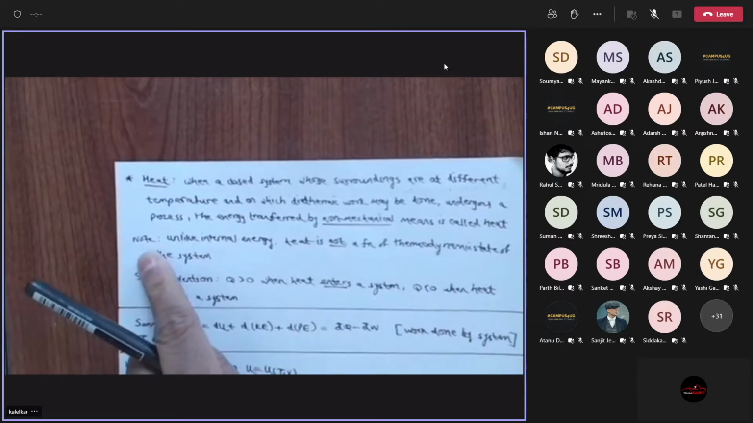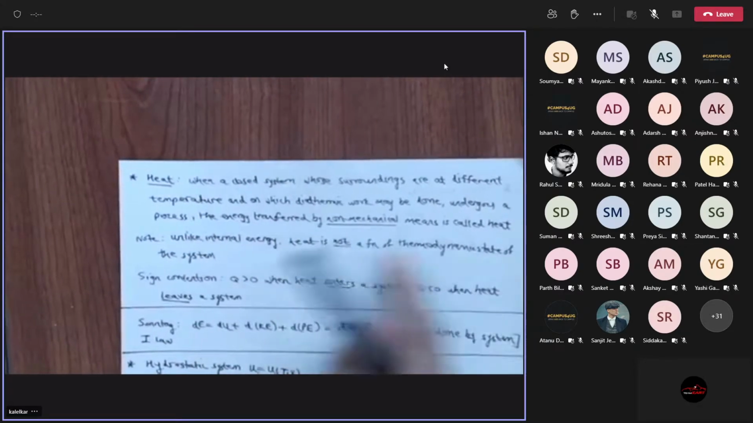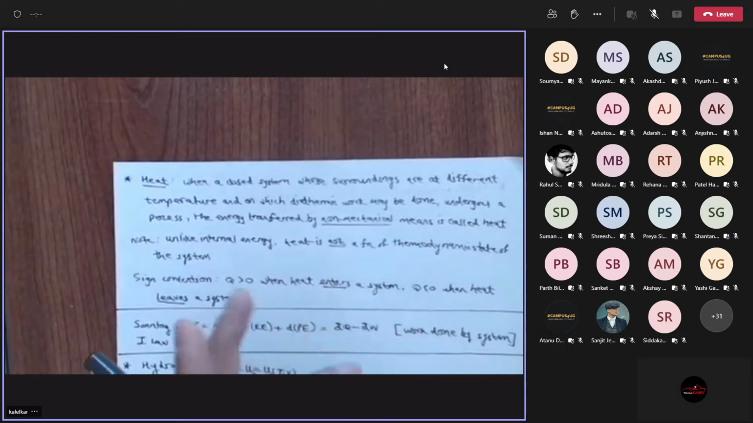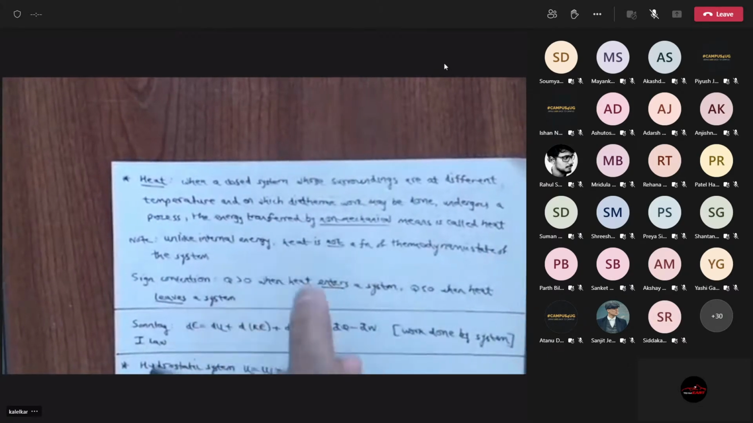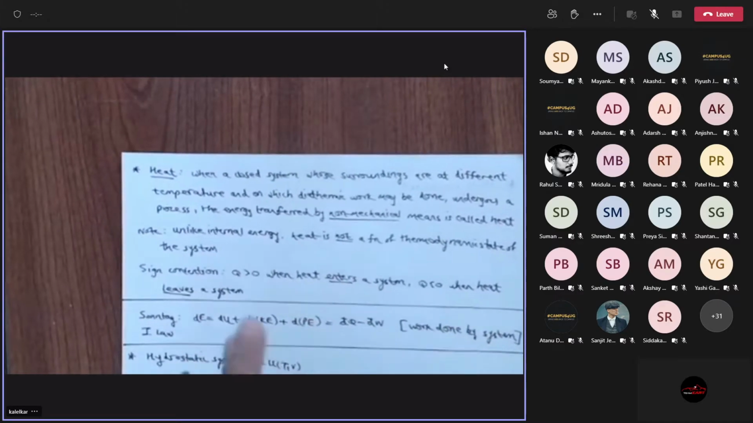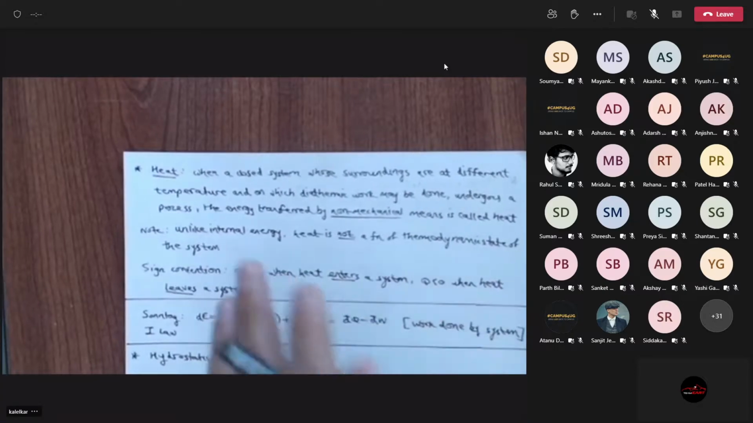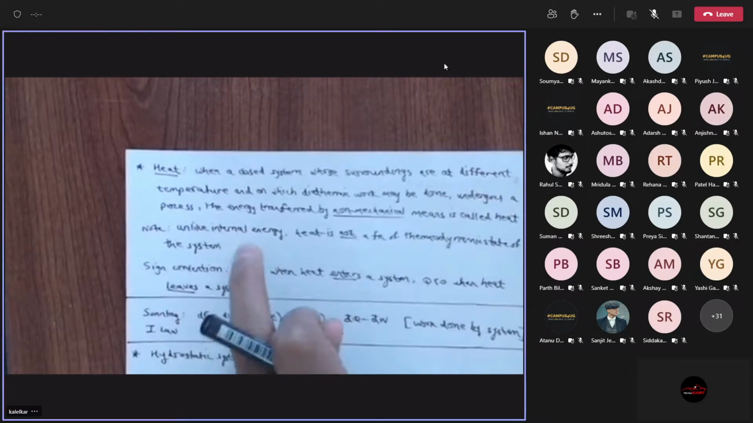Okay. Now, note that unlike internal energy, heat is not a function of thermodynamic state of the system. Okay, you cannot write heat as a function of P and V because heat is basically energy in transit. It is not a property of the system. It is a property of, if you like, the interaction between the system and the surrounding. Internal energy is a property of the system because it is a function of the thermodynamic coordinates of the state.